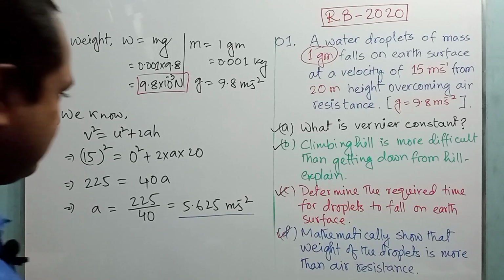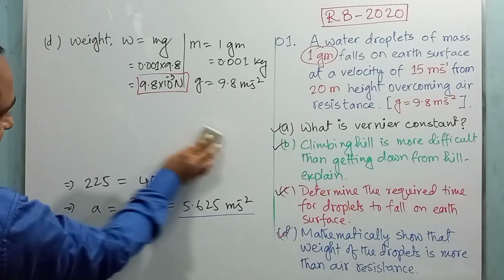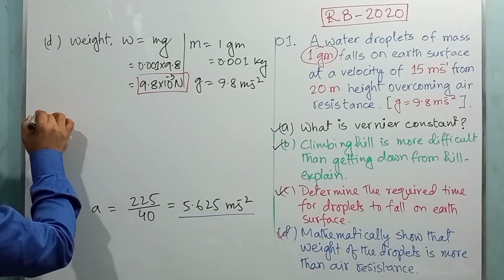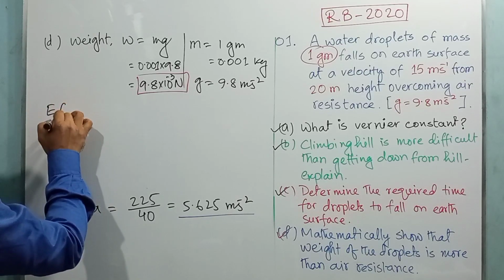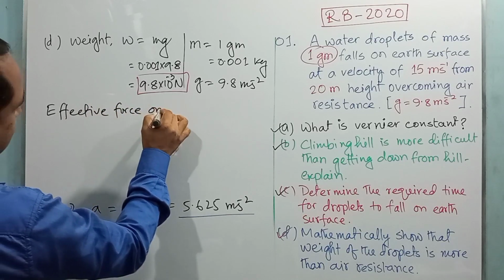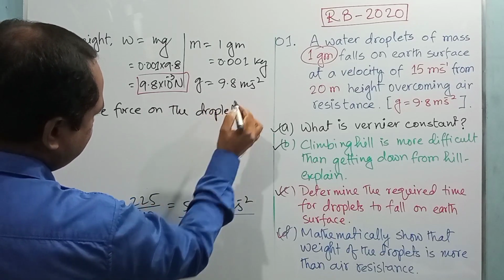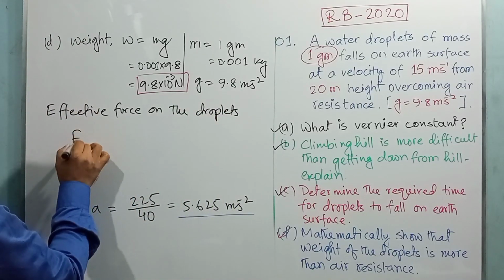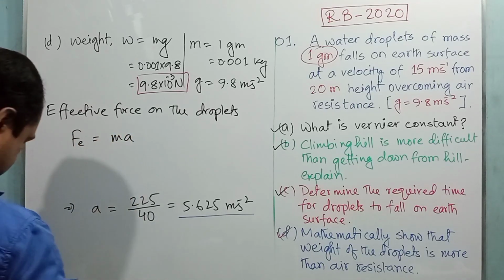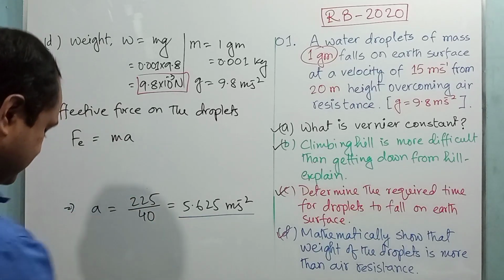So the effective force on the water droplet, denoted by Fe, is Fe is equal to ma. Here m is the mass of the water droplet and a is the effective acceleration.